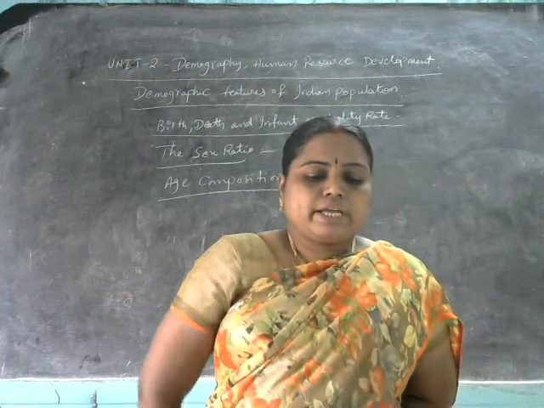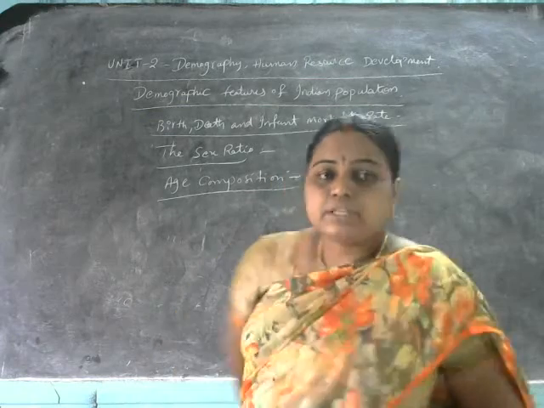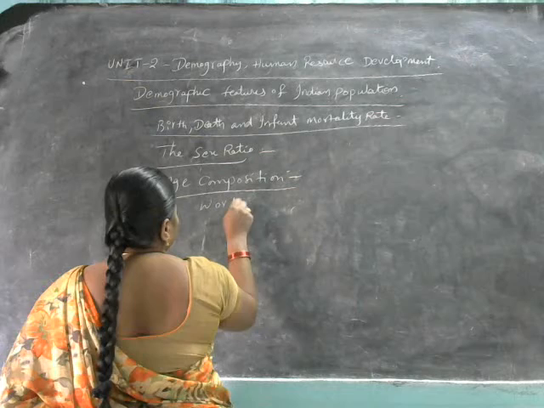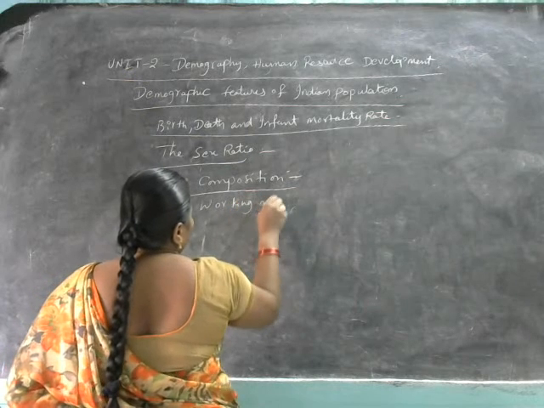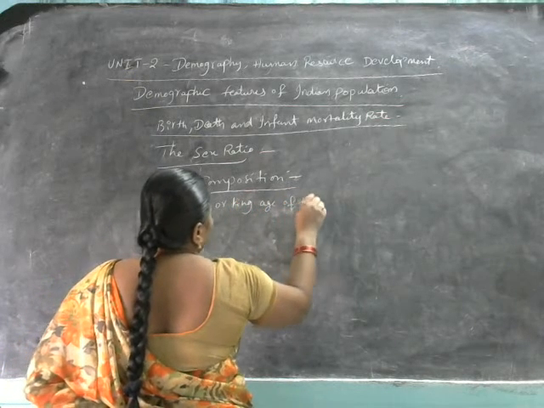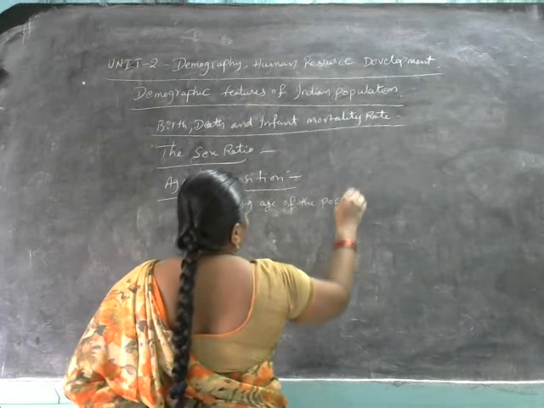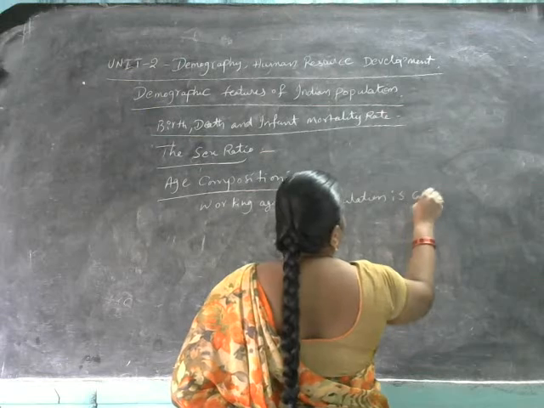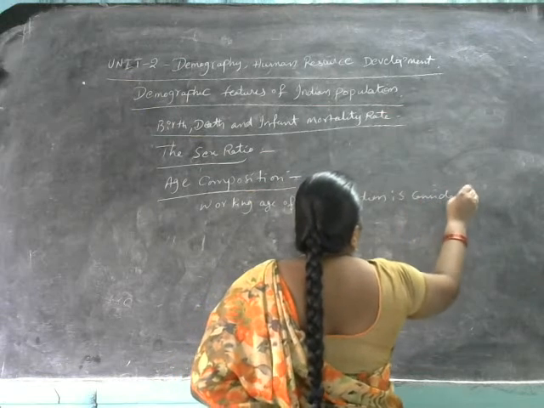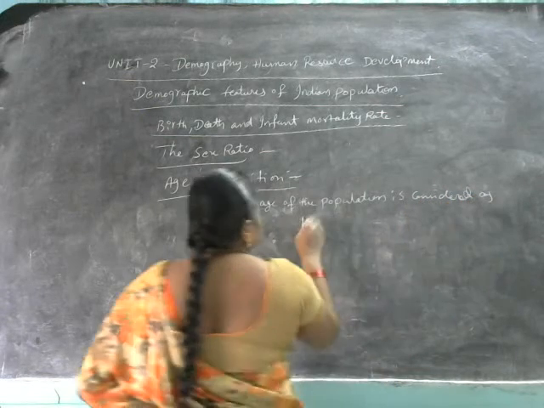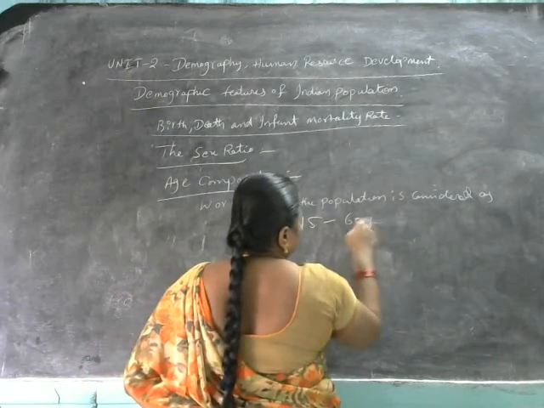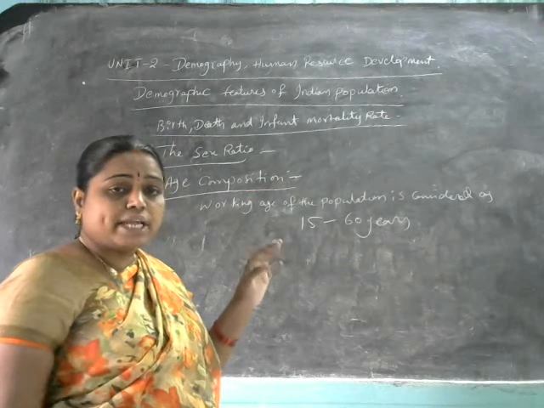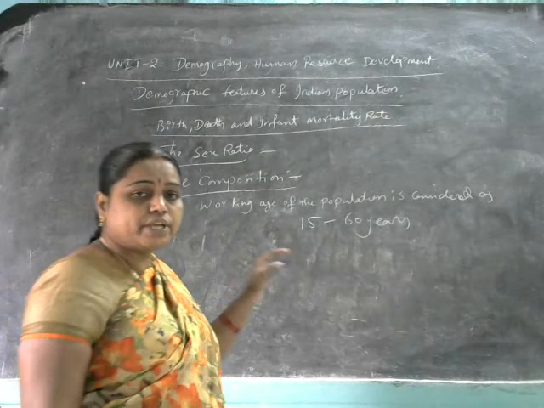So here the working age of the population is considered as 15 to 60 years. The working age of the population is considered as how much here?